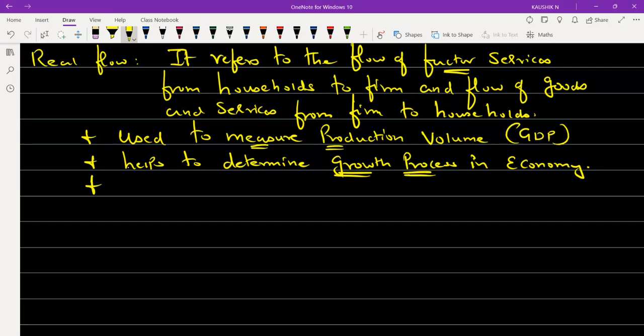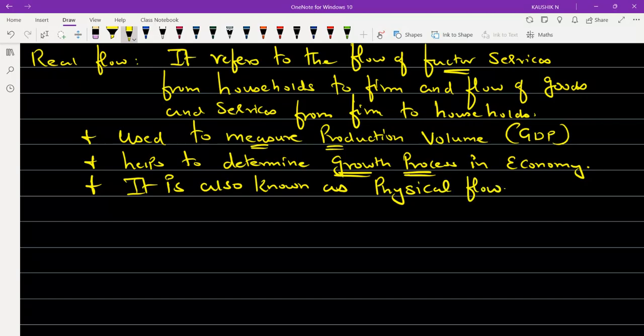The third, it is otherwise known as, it has another name. It is also known as physical flow. Real flow, what is the other name? It is also known as physical flow. Any doubt up to this concept? Okay, so real flow you should know.